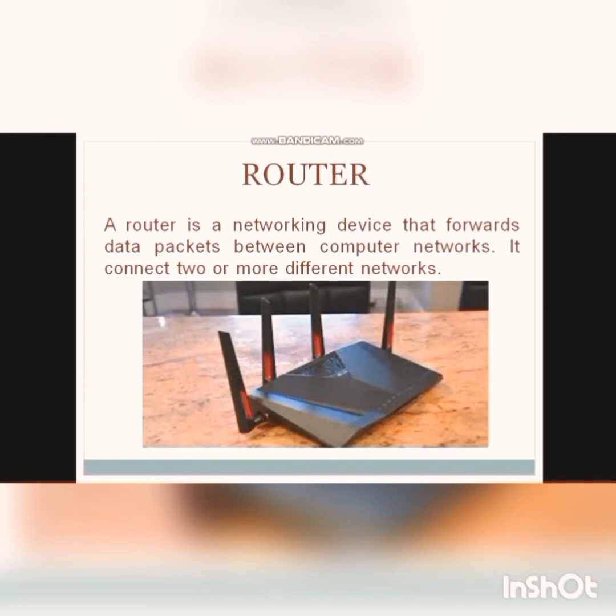If I want to connect the two networks, then I can use the router. It also decides the best route to pass the data across the different networks when the computers are connected in a WAN or a LAN.